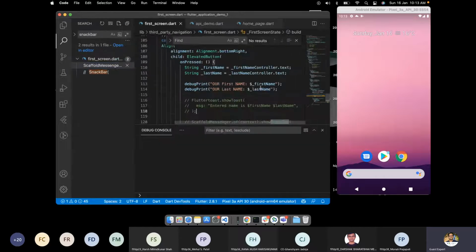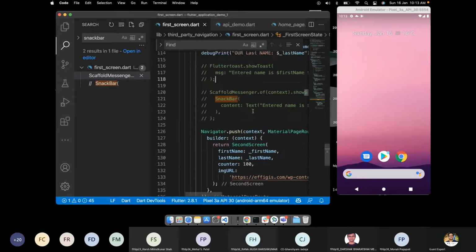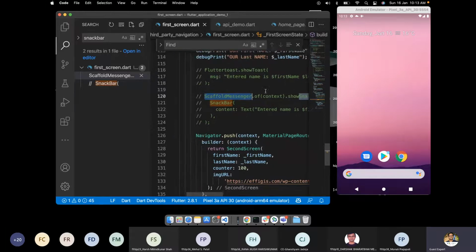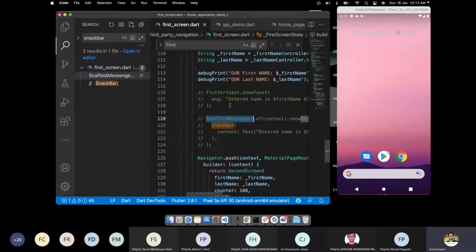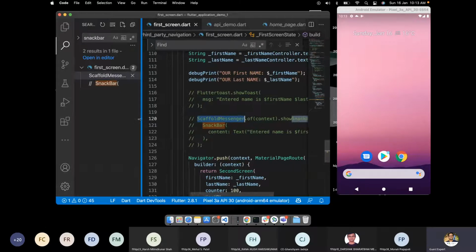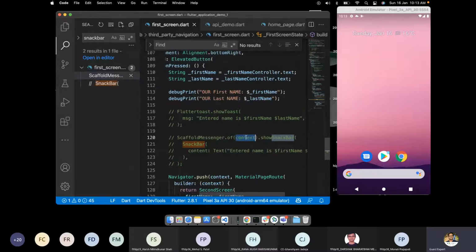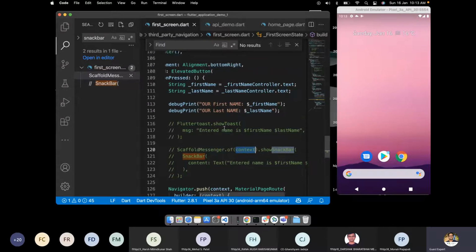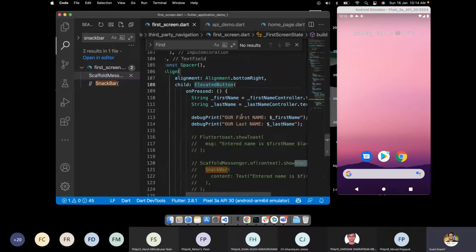In one of our demos, we used the snack bar, Scaffold.of(context).showSnackBar. Earlier, in the older code, when we call a context, it requires a particular context, but this elevated button doesn't have any context here.